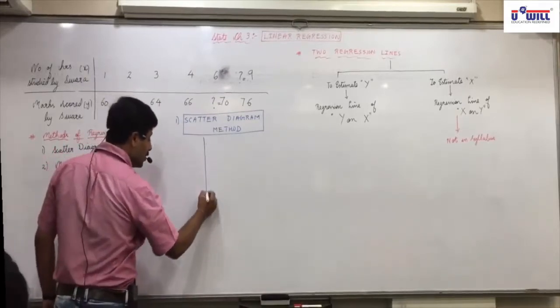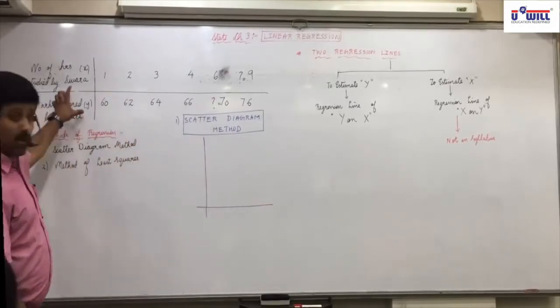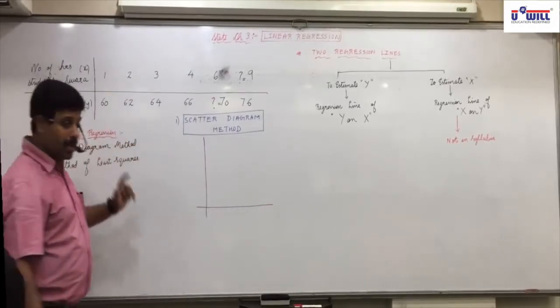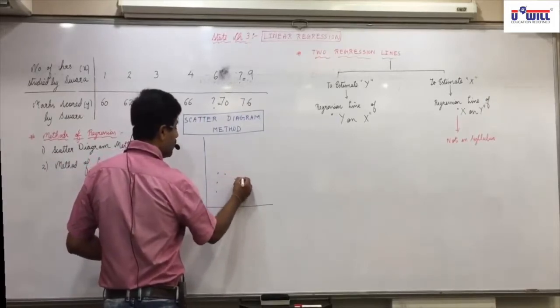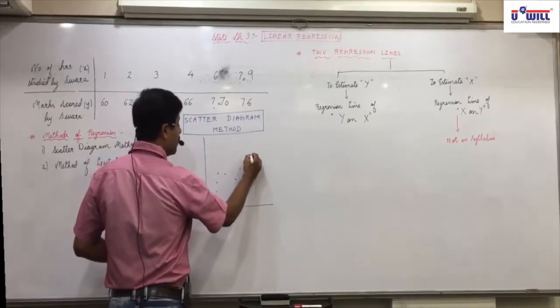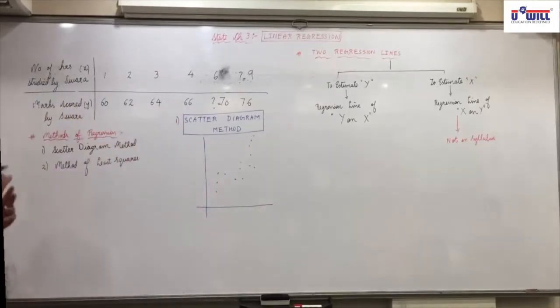Suppose we plot the values and we have a positive correlation, but partial. So we get this kind of diagram, upward rising.